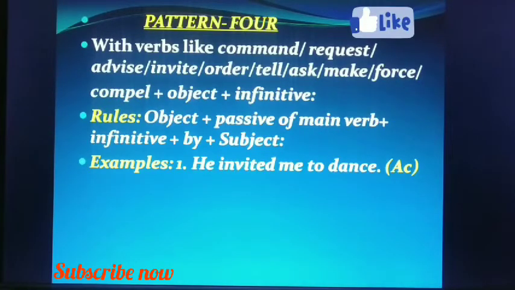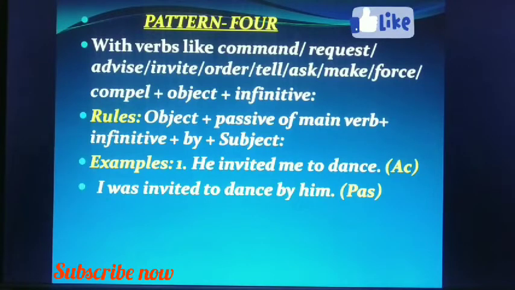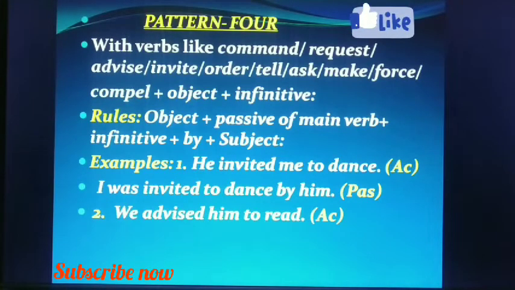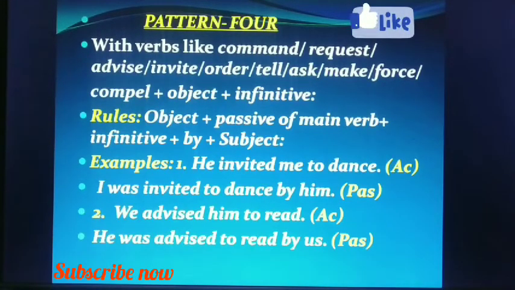Examples: he invited me to dance. I was invited to dance by him. You may not use by him in some cases. We advised him to read. He was advised to read by us.